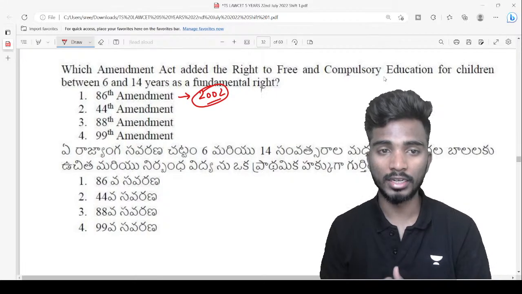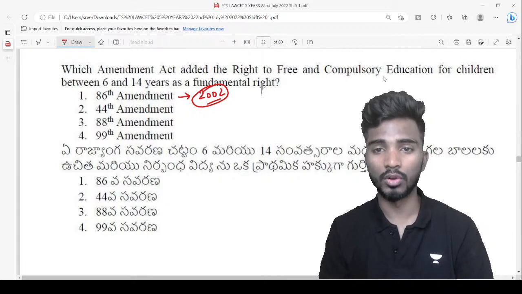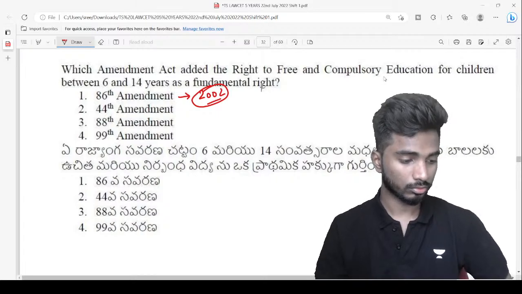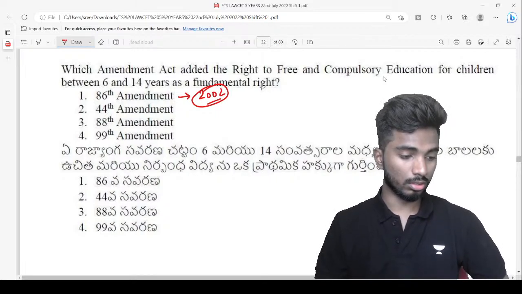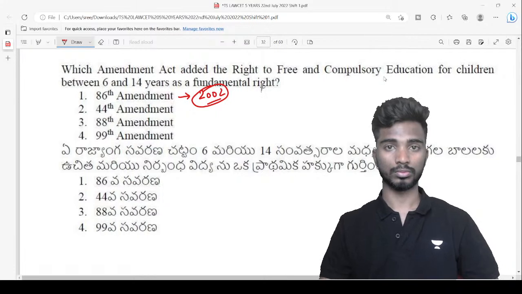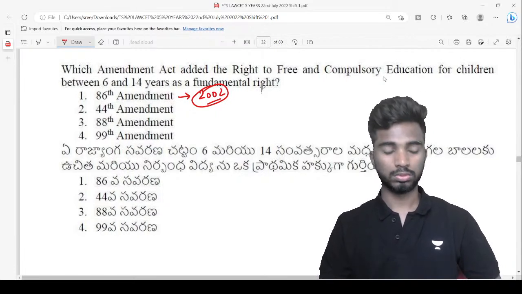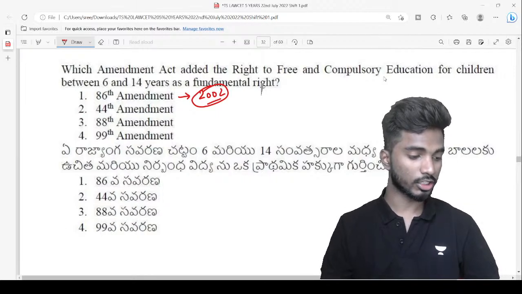Before 86th amendment, what is the position of right to education? Can I expect some answers?